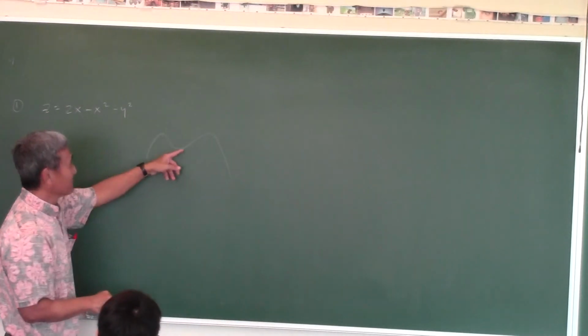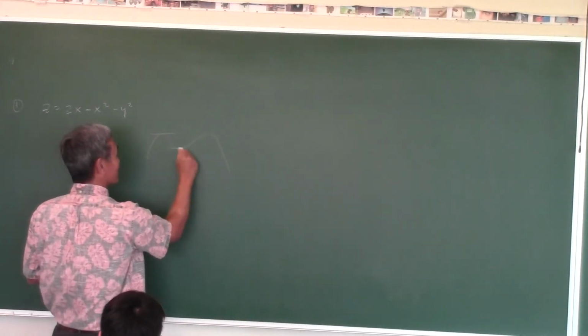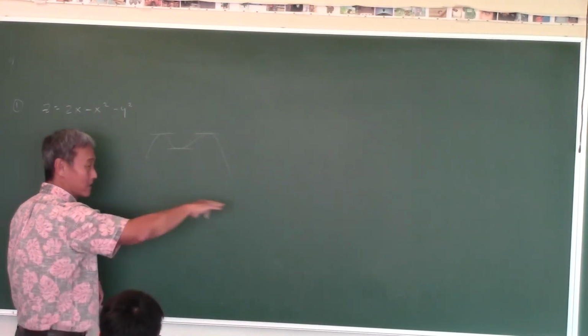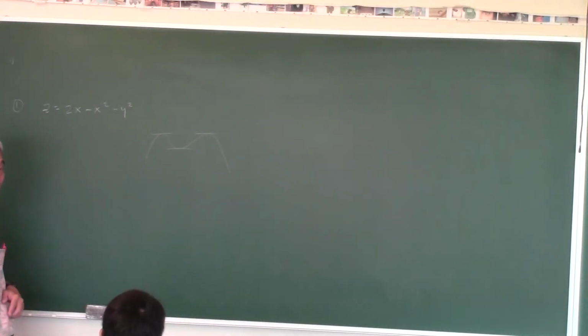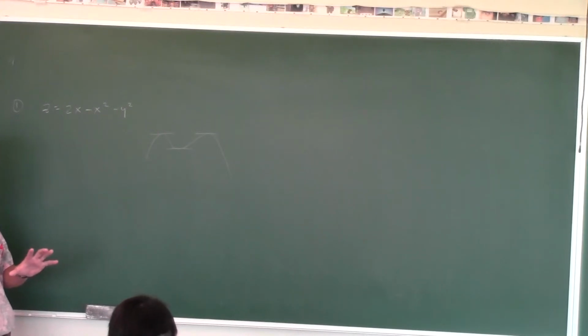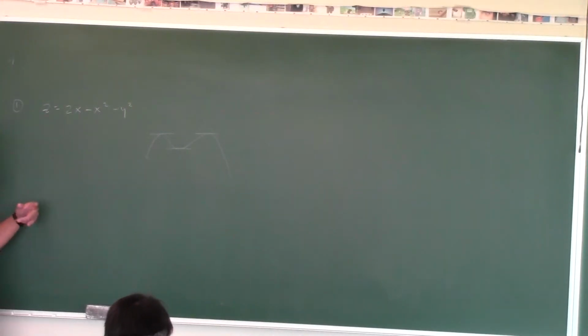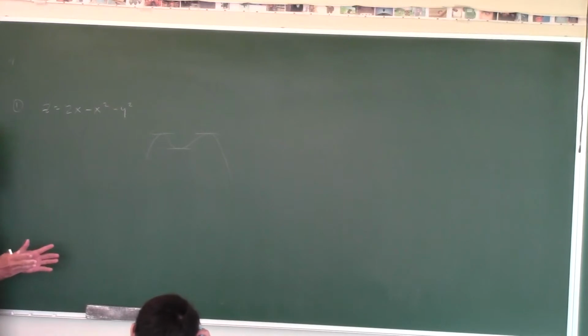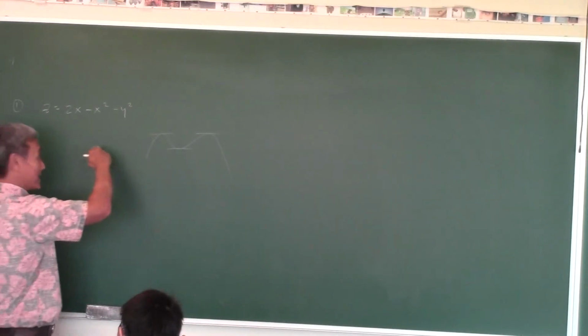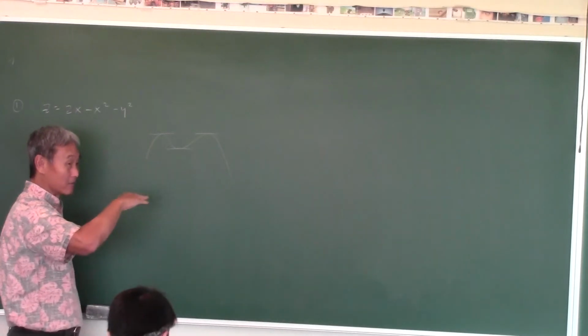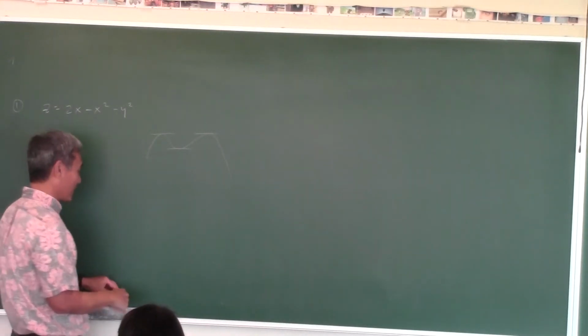How do you find maximum and minimum points where the tangent plane is going to be parallel to the xy plane like that? And then you have possible maximums. So these are like critical points in 2 dimensions, but what did I say yesterday? In 3 dimensions or higher, we call them stationary points. So the stationary point is where the tangent plane is horizontal, parallel to the xy plane.